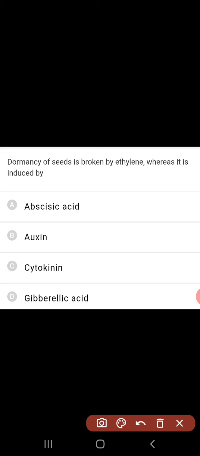So dormancy of seeds is broken by ethylene, whereas it is induced by naturally occurring abscisic acid. All the other three are promoters, whereas abscisic acid is a growth inhibitor.